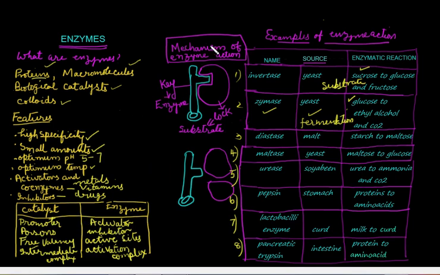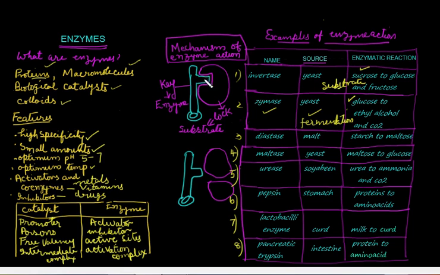Now, let us see the mechanism of enzyme action. The enzyme fits into the substrate, or vice versa, the substrate fits into the enzyme. How is this made possible? The enzymes have certain depressions on their surface. In this diagrammatic representation, I have shown only one or two depressions and one projection.